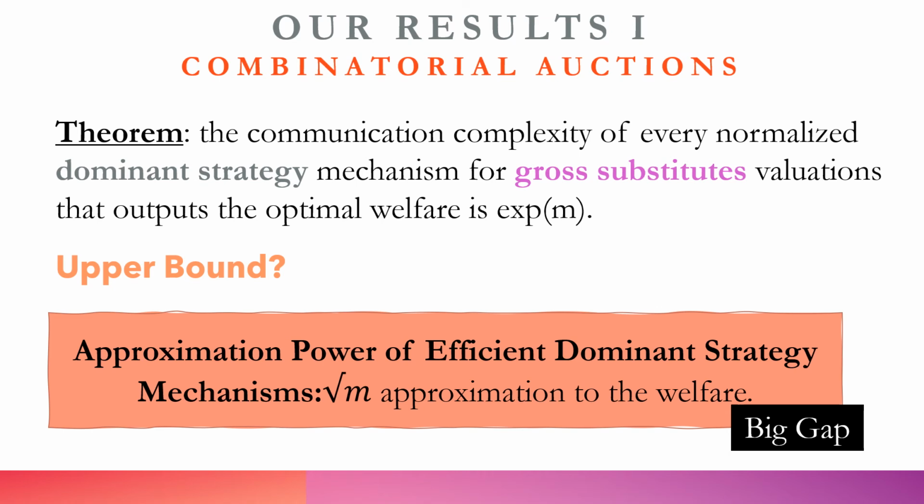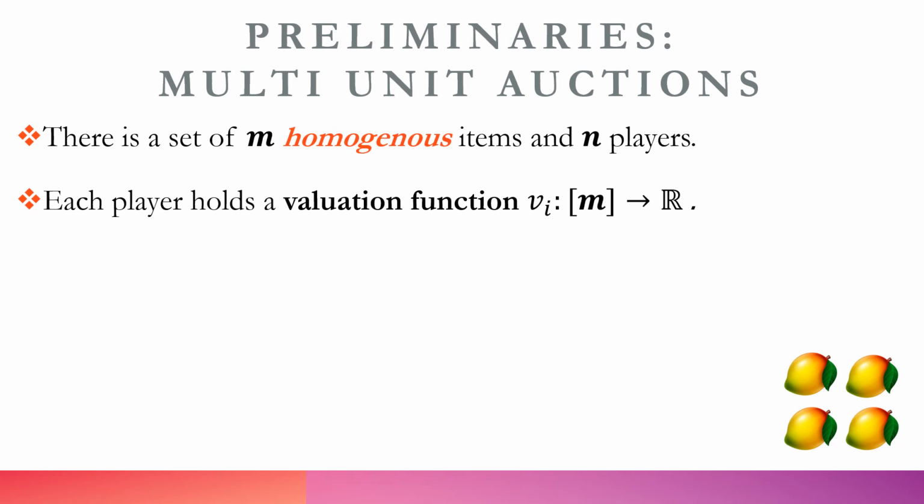Observe that the best dominant strategy mechanism to date provides a square root of M approximation to the welfare. Therefore, the known upper bound and the known lower bound are very far apart from each other. It could be that there exists a dominant strategy FPTAS for cross substitutes, and it is also possible that the square root of M approximation is all we can do. Our next theorem is in the setting of multi-unit auctions, so let's introduce it.